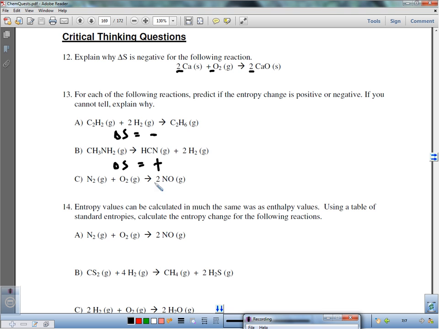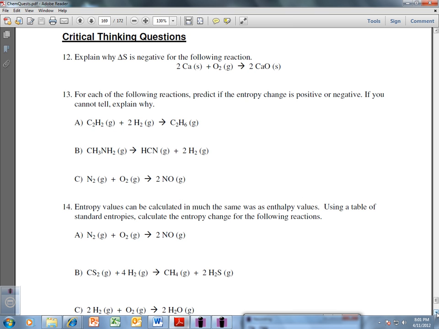And letter C, since we're creating the same moles of gas in this case, it's a little tough to tell. It depends a little bit on what the entropy is of each one, so that one we cannot tell for sure. We go from 2 moles to 2 moles, and this one is a more ordered gas. I get that, but it is tough to tell for sure. In most cases, the entropy will decrease because you're becoming a molecule, but it depends a little bit on what you have.